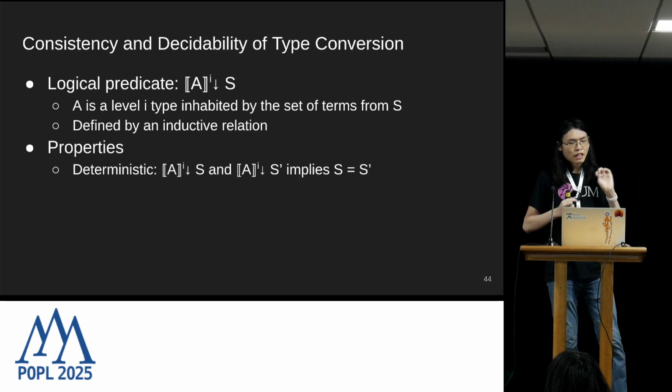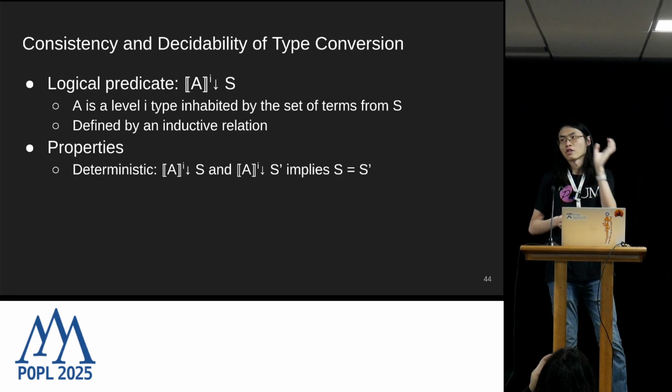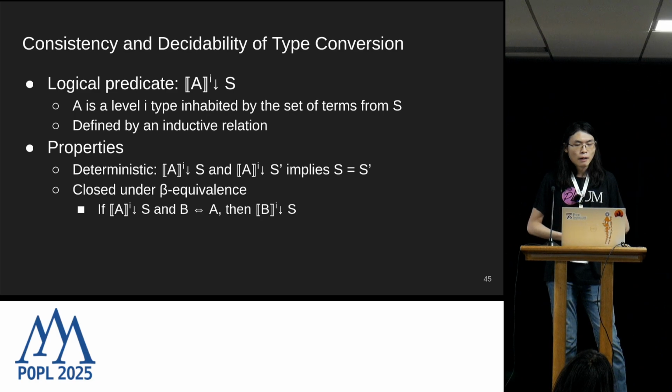So this inductively defined logical predicate satisfies several important properties. First of all, it's deterministic. So even though we defined it as an inductive relation, it really is a partial function in the sense that if we fix the type A and the universe level i, there should be at most one set S. There should be no ambiguity to the meaning of the type. And furthermore, the logical predicate respects beta equivalence. So if we have two types that are beta equivalent, then they should also share the same meaning.